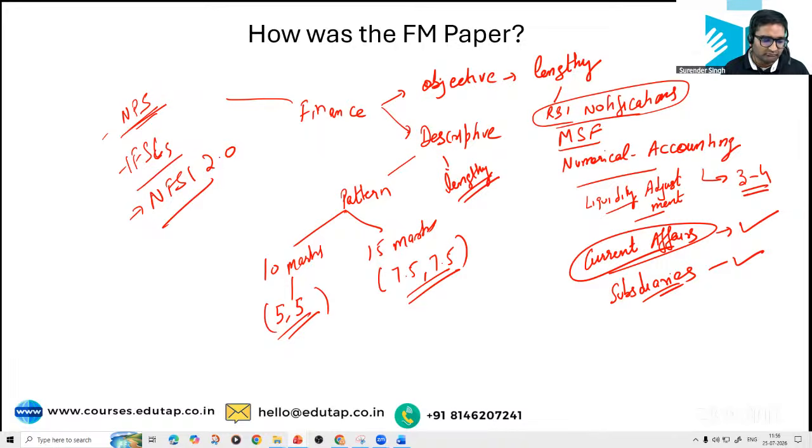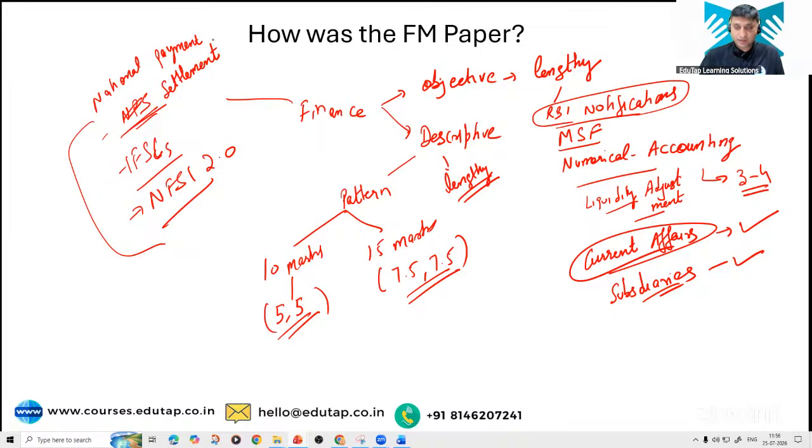And there were other questions also, but students couldn't recall all the parts of the questions. So there's a mix of static and current in the descriptive part.